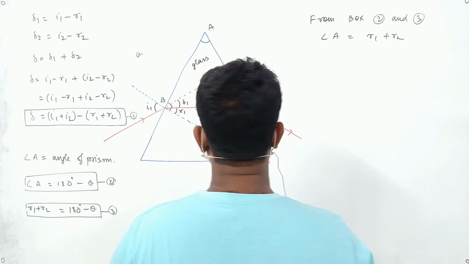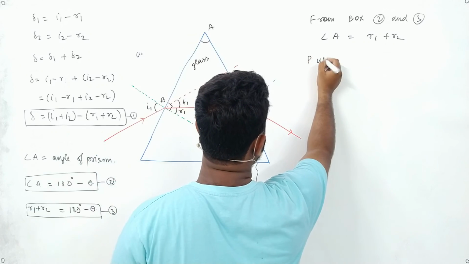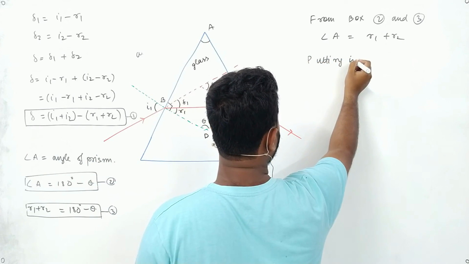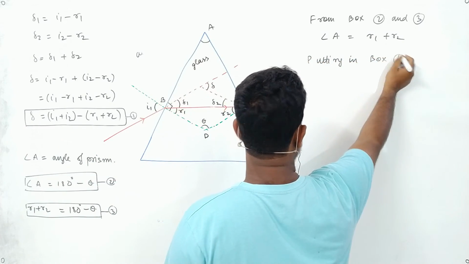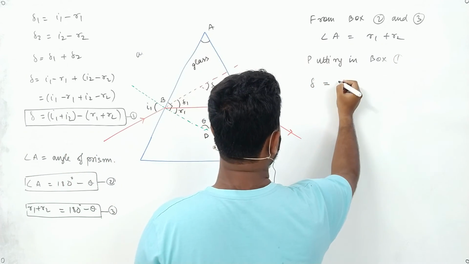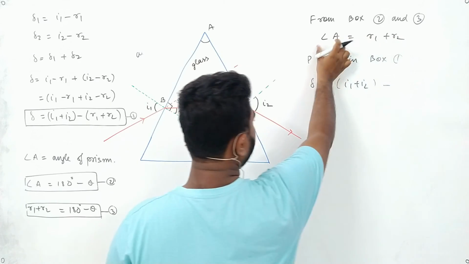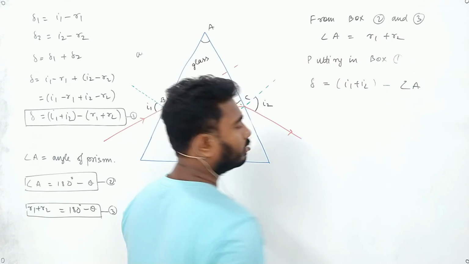We will put this value in box 1. Putting in box 1, what do we see? We see that delta equals I1 plus I2 minus, see, R1 plus R2 is angle A, minus angle A.